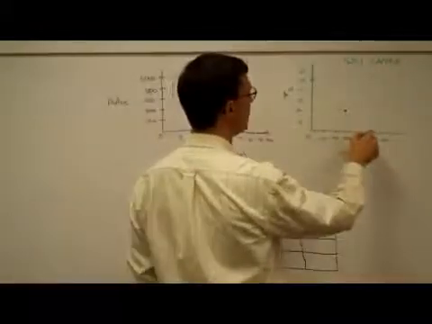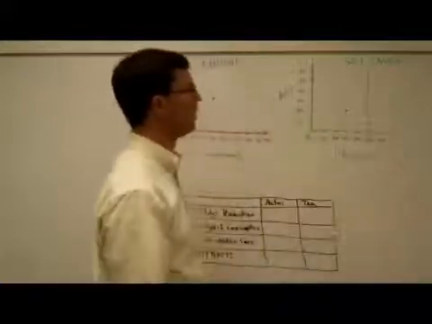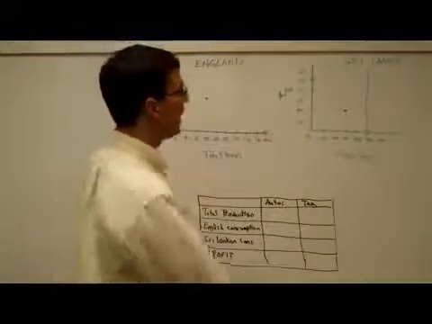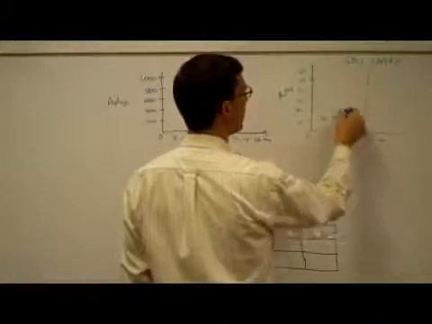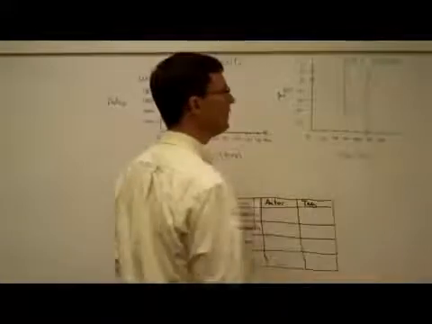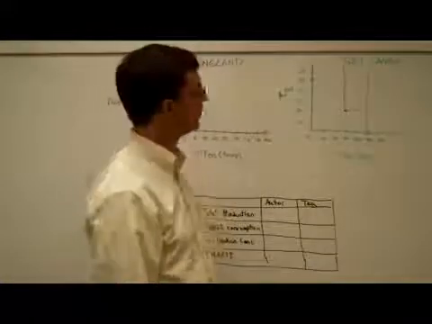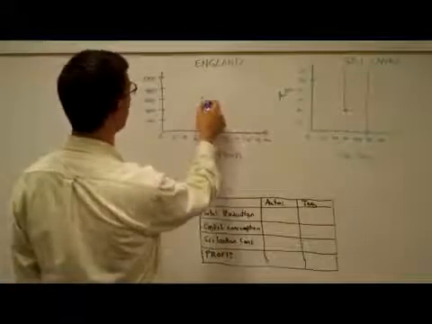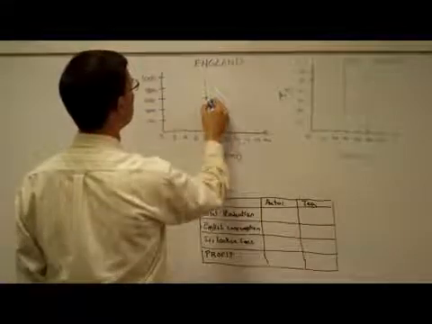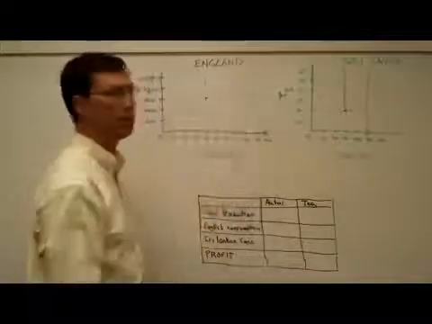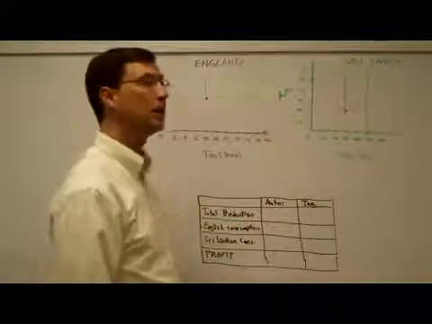Over here, Sri Lanka has a maximum of 100 tons of tea that they can produce. And they don't want to go less than 20 cars, and they don't want to go less than 60 tons of tea. So we have a window of opportunity in here that we can play with some numbers. Meanwhile, England says we don't want to go less than 600 cars, and we don't want to go less than 8 tons of tea, but we'll play with some numbers in here, and we can be happy. Sri Lanka can be happy, and this young enterprising economist can be happy.